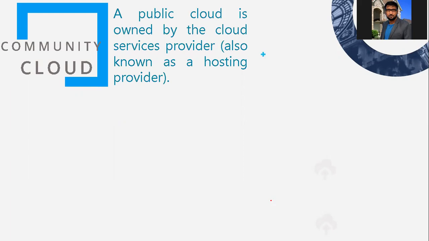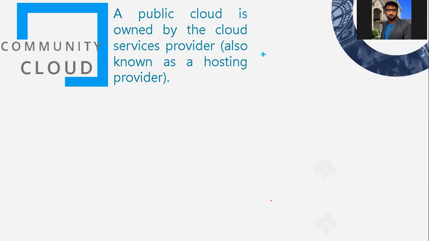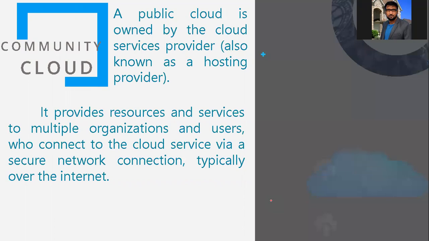Then the next model is the community cloud. For example, from a standard point of view, only three things are there: the private cloud, public cloud, and hybrid cloud. Some organizations have additionally talked about this one. Some organizations say that it is already mixed in with how you are accessing things. But yes, this is also very important for us to know.